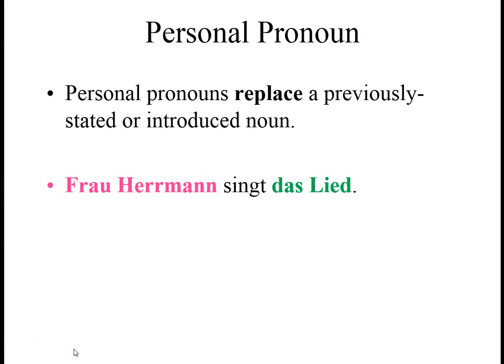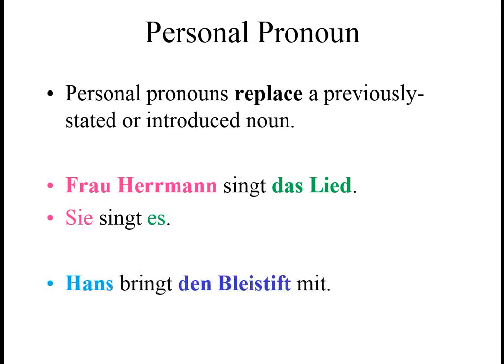So, zum Beispiel, Frau Herrmann singt das Lied. So, Mrs. Herrmann sings the song. This can be replaced. Instead of saying Frau Herrmann, we can say she. And instead of saying the song, we can say it. We can say Frau Herrmann sings it. So, sie singt es in German.